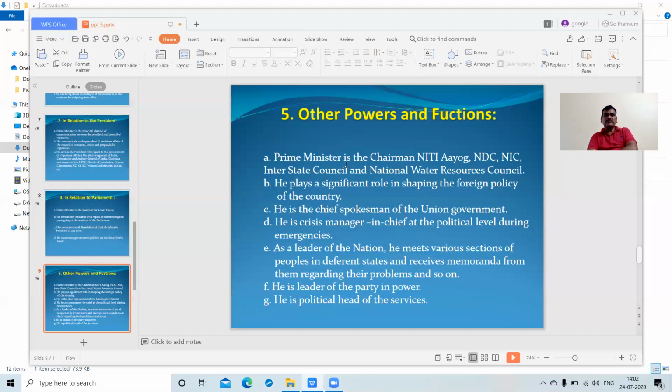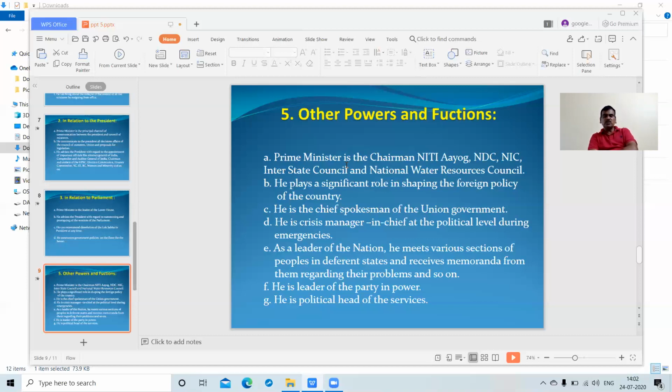In recent periods we have seen the role of Prime Minister Sri Narendra Modi and his contribution to foreign policy. He has visited and signed various treaties with many countries. Foreign relations are the most important relations for the growth of nations and the recognition of countries worldwide, right?